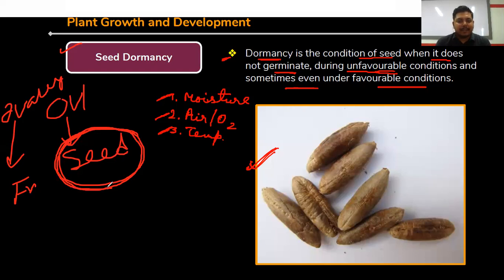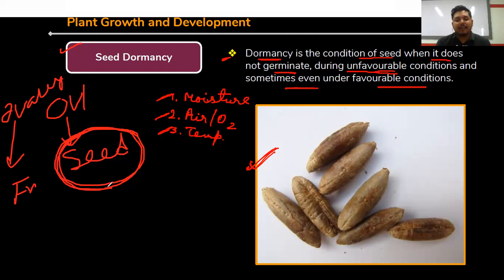Now in this chapter we'll discuss in detail seed dormancy and germination. Clear? When the seed is germinating, germination means the breaking down of the seed coat or outer wall of the seed. A cotyledon, you have already learned about monocot and dicot plants. If two cotyledons are there, it will be called a dicot plant.